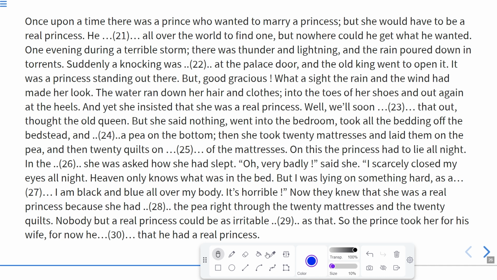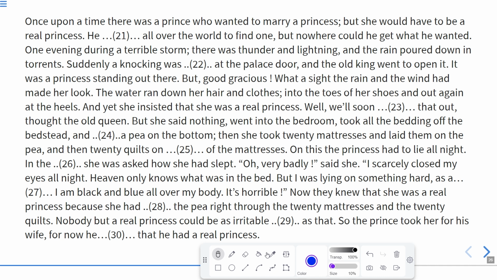It is horrible. Now they knew that she was a real princess because she had felt the pea right through the 20 mattresses and the 20 quilts. Nobody but a real princess could be as sensitive as that. So the prince took her for his wife, for now he knew that he had a real princess.